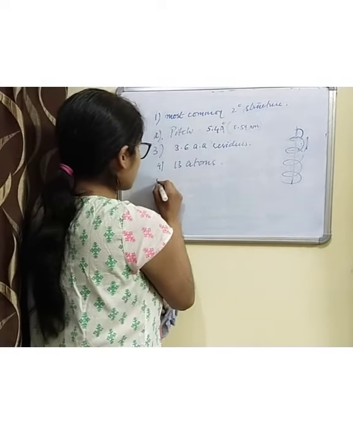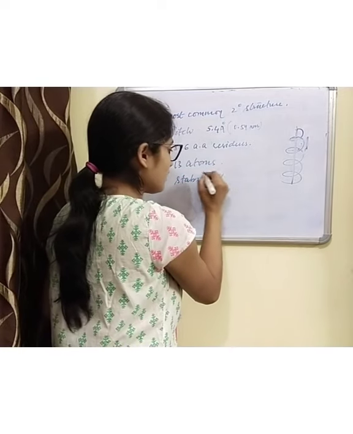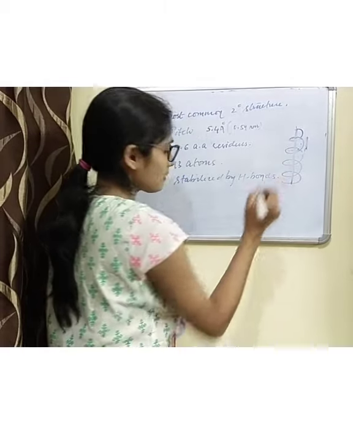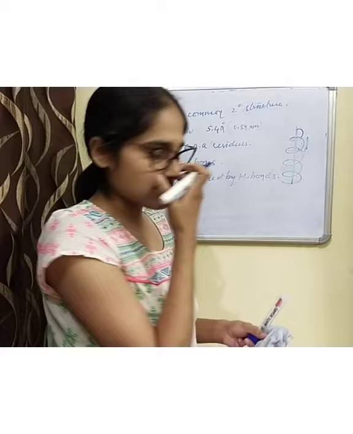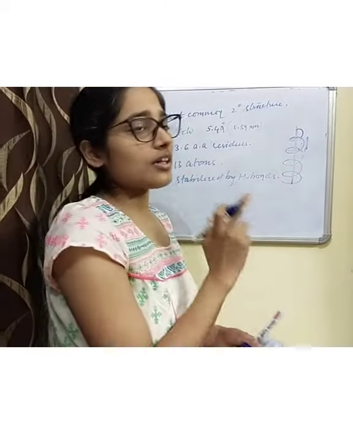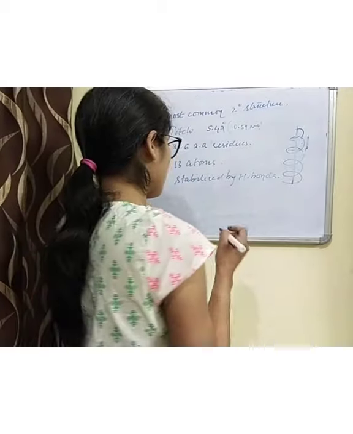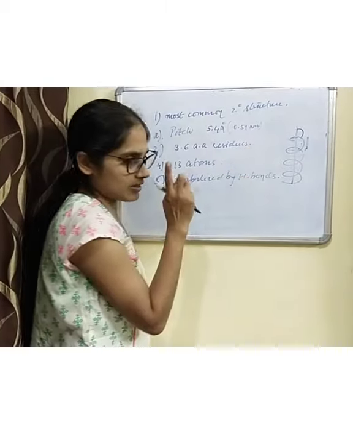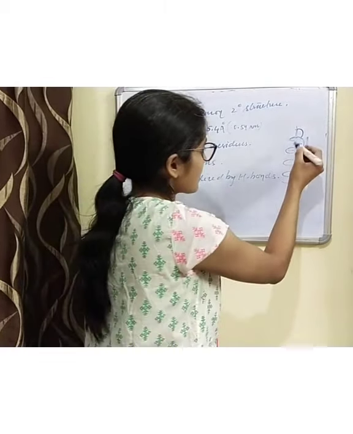Then these are stabilized by hydrogen bonds. Okay, so these are some of the features of alpha helices. And now there are variations to this alpha helix as well. The other thing which I missed out, I should have discussed it earlier, but I'm discussing it right now.